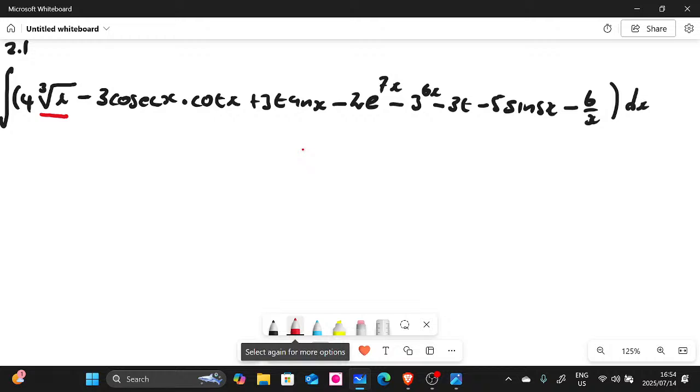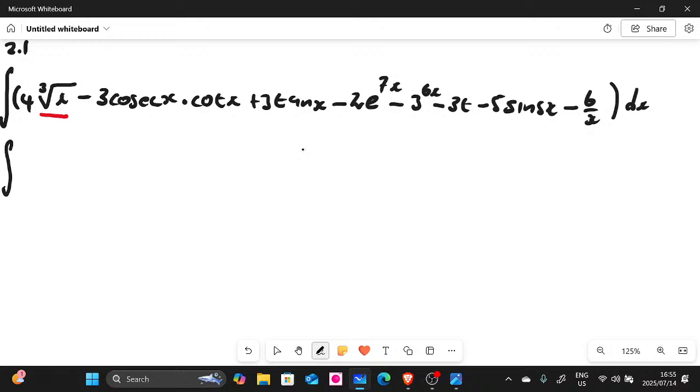The second term is actually fine. It's tricky, but it's fine. And then the third term is also fine. We can integrate it. The fourth term is fine. The fifth, the seventh, the eighth, and the ninth term, they are all fine. The only term that needs to be simplified is the first term. So to make your life easier, guys, try not to integrate while you're simplifying. So just simplify, then you will integrate everything all together.